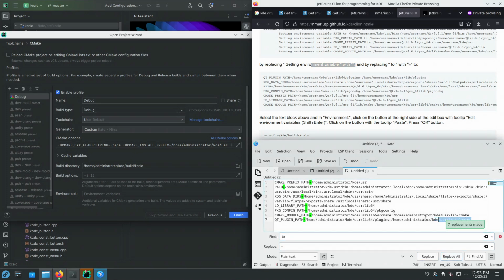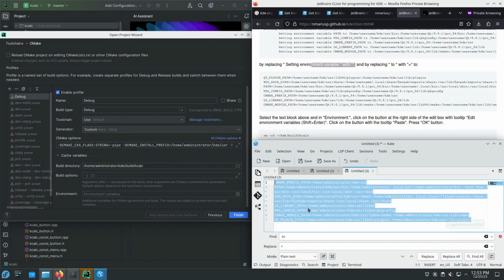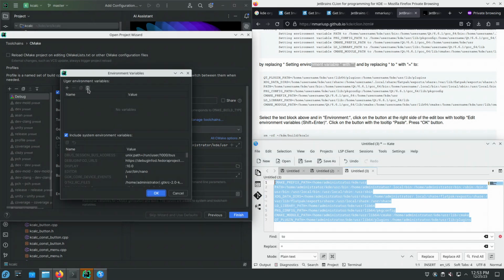Okay. I computed a block of text, which I should make available for my future me. And I'm going to use it right now. So in the environment text box, I have edit environment variables, shift enter, click on it, and then the paste icon.